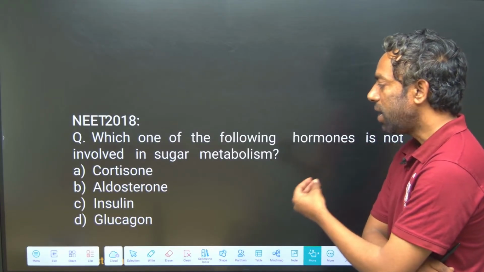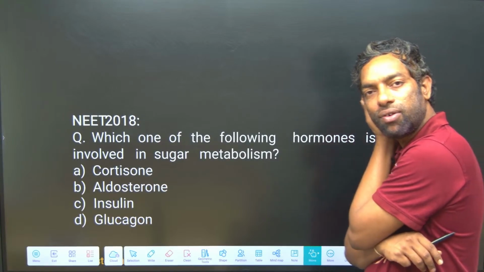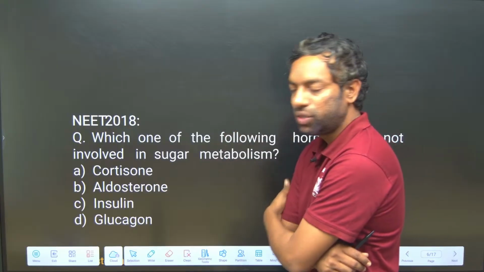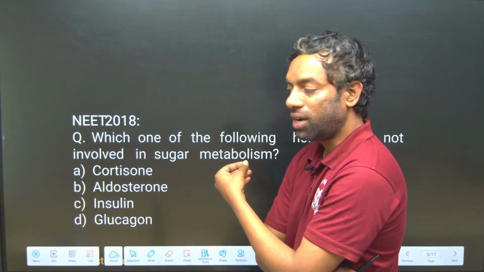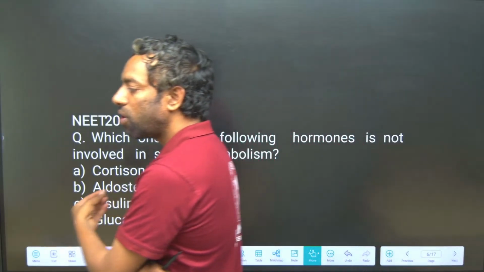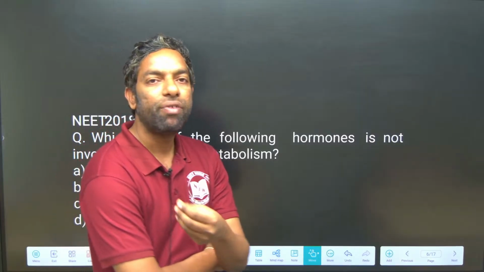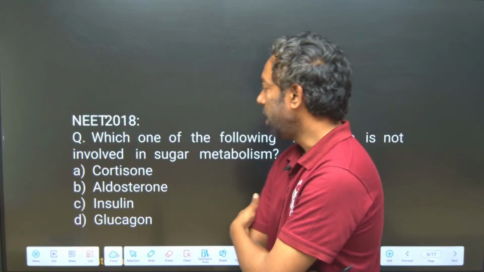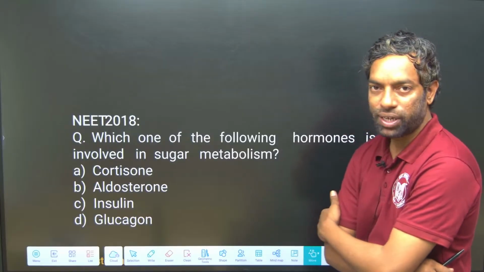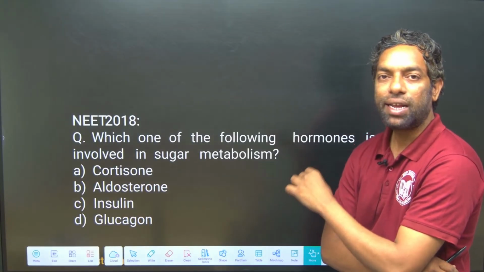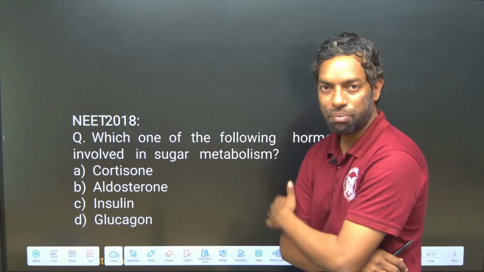Cortisone, aldosterone, insulin, or glucagon. Insulin and glucagon are relevant to sugar, and glucocorticoids like cortisone are also involved. Actually, the answer here is aldosterone. Aldosterone is not about glucose metabolism, not about sugar metabolism.